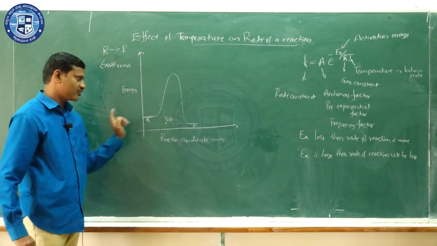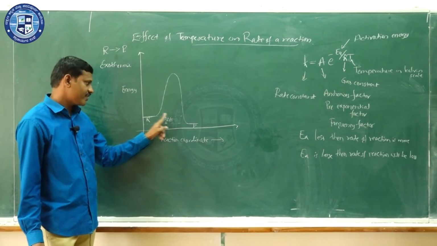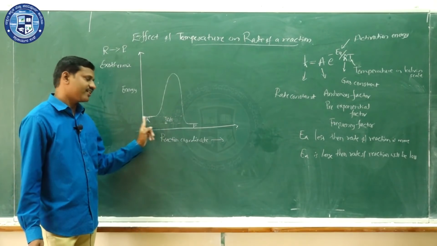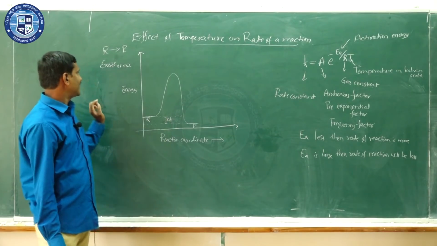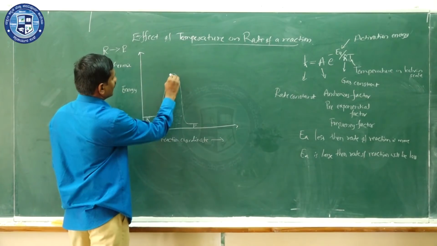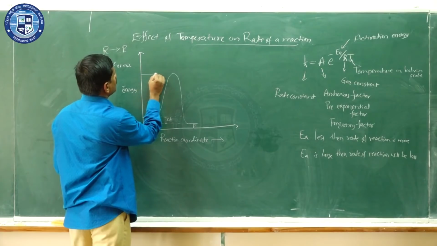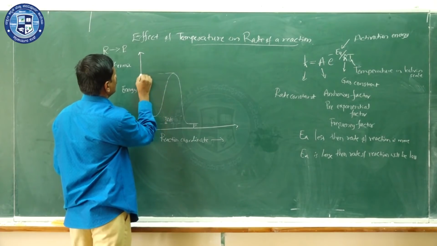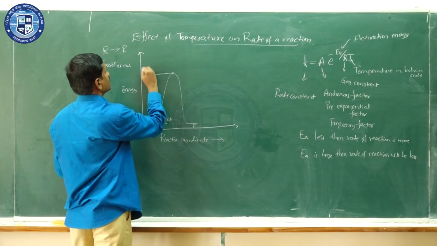The product is at lower energy, so it is highly stable, and you know that the enthalpy of the reaction is the enthalpy of product minus the enthalpy of reactant. So you are going to get a negative value for delta H, so it is an exothermic reaction. Now consider this peak. This peak corresponds to the threshold energy. I will tell later what is meant by threshold energy.